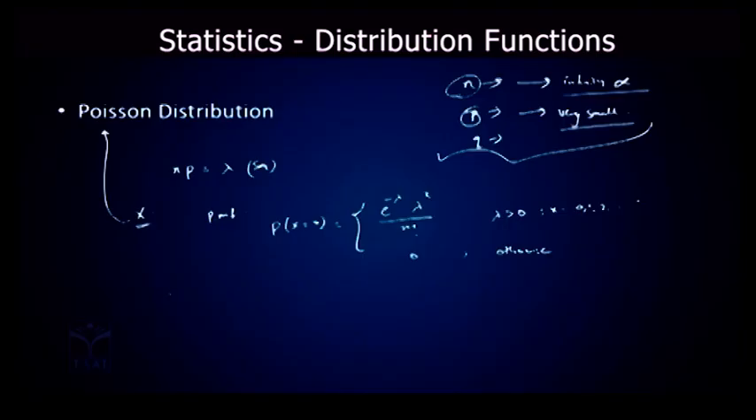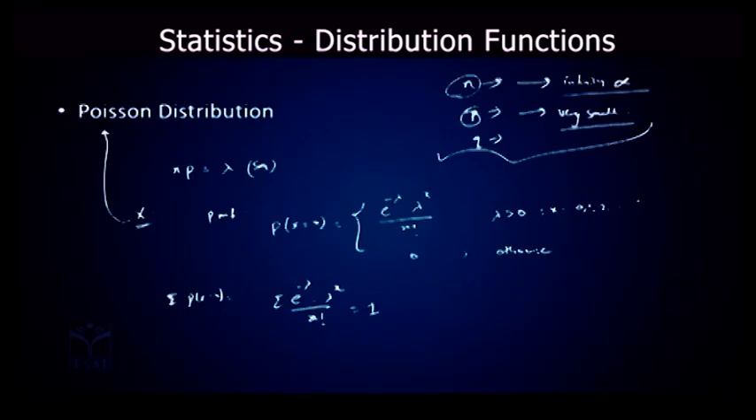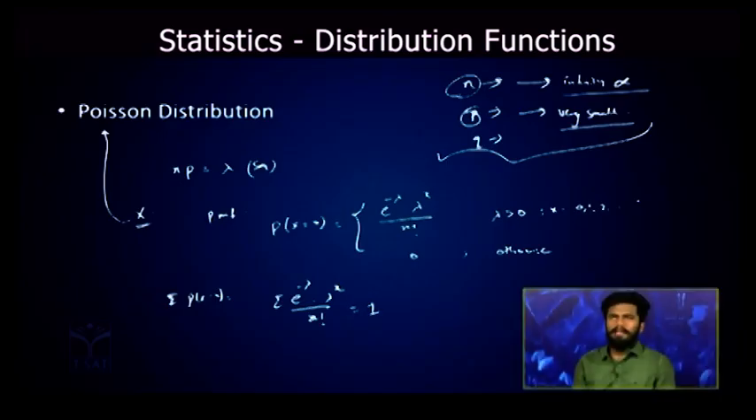So when you take the summation of p of x, summation e power minus lambda into lambda power x by x factorial will be equal to 1. This Poisson distribution has a wide range of applications in day-to-day life. The best situations in which we use Poisson distribution are to count the number of mistakes in a page, or the number of phone calls, or the number of accidents on a road. Like this, in many cases we will use the Poisson distribution.